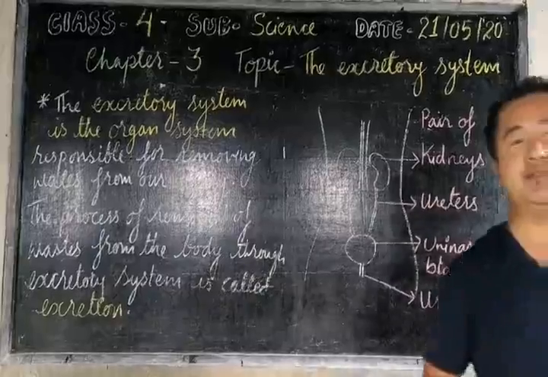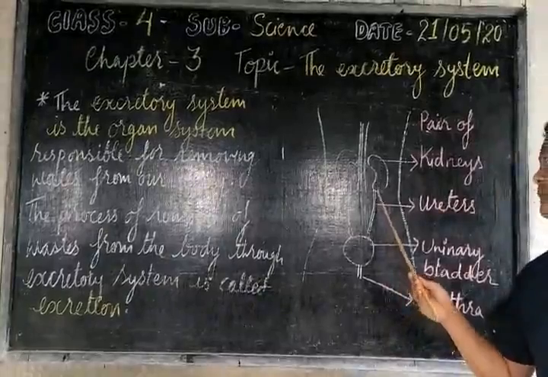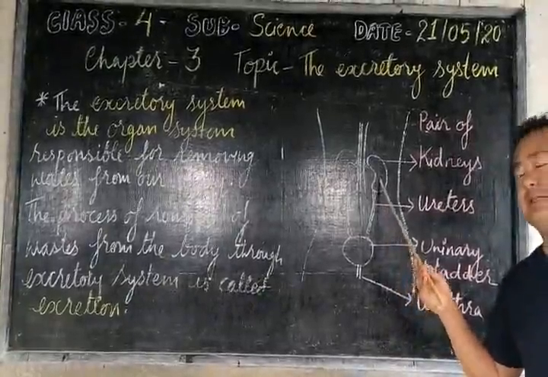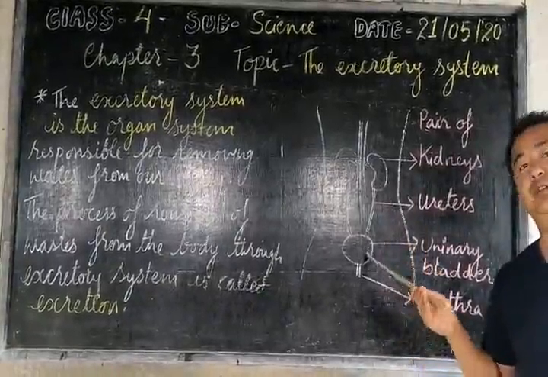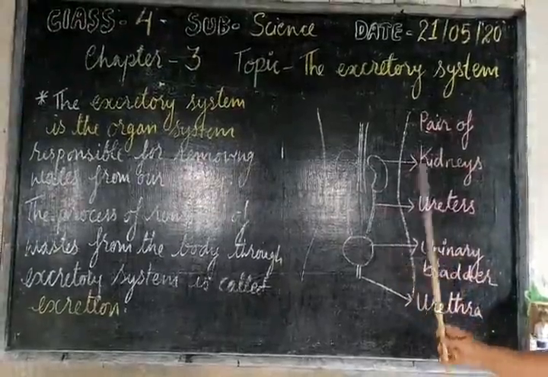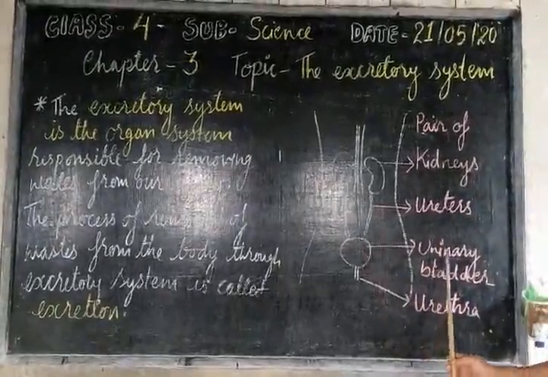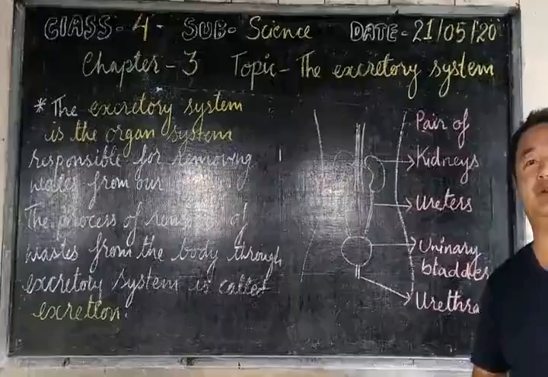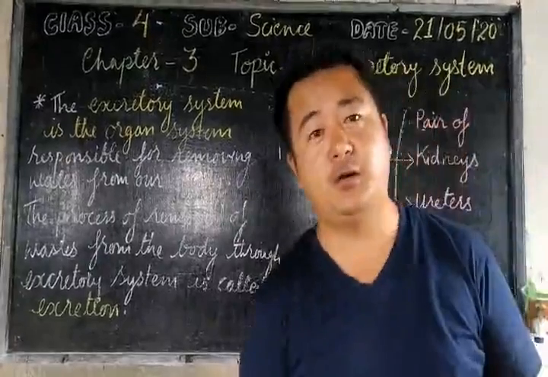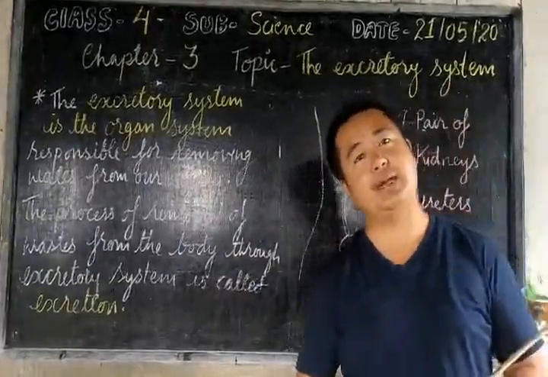The main function of the ureters is to pass the waste from the pair of kidneys to the urinary bladder. After that, there is the urinary bladder. Its main function is to store the waste for a short period of time.